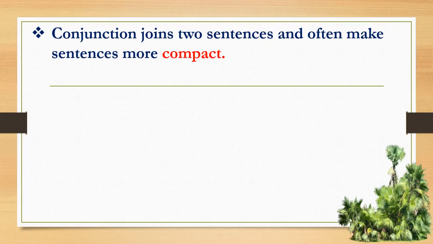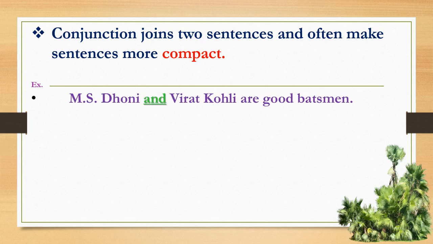Now conjunction joins two sentences and often makes them compact or compresses the sentence. How? Let's see. MS Dhoni and Virat Kohli are good batsmen. So these are two sentences, how they are made compact by and. And now, my students are clever but lazy. So here we have two sentences and and, but, these are two conjunctions.